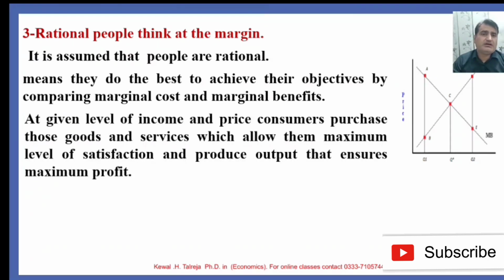At a given level of income and price, consumers purchase those goods and services which allow them the maximum level of satisfaction, and producers produce output that ensures maximum profit. It means the producer produces those goods from which he expects to get more profit, and the consumer expects to spend on those goods which yield the greatest level of satisfaction.